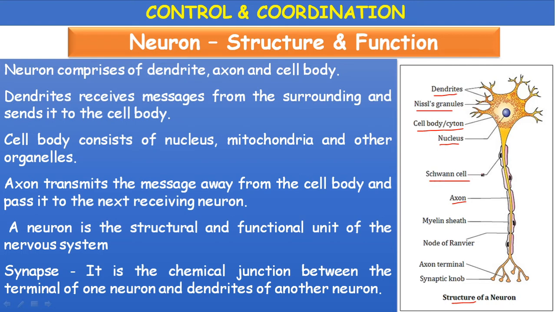Special cells are present called Schwann cells, which secrete a membrane called myelin sheath. There are some gaps present in this myelin sheath called nodes of Ranvier, and the axon ends in axon terminals or nerve terminals. They possess synaptic knobs. The synaptic knob means the small gap occupied by this. So all the functions carried out by the brain depend upon these neurons. That's why they are called the structural and functional units of the brain and spinal cord or central nervous system.